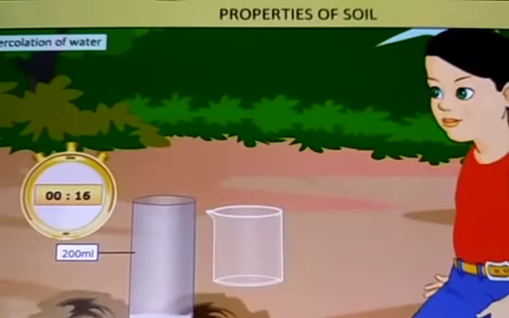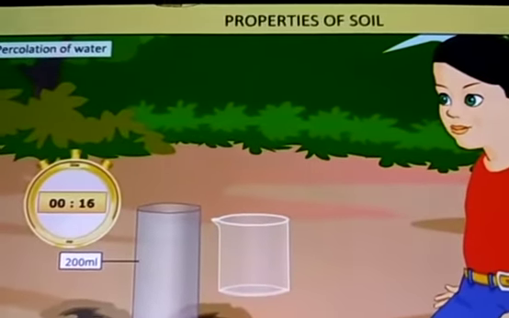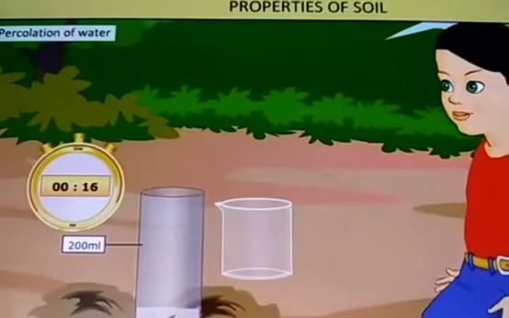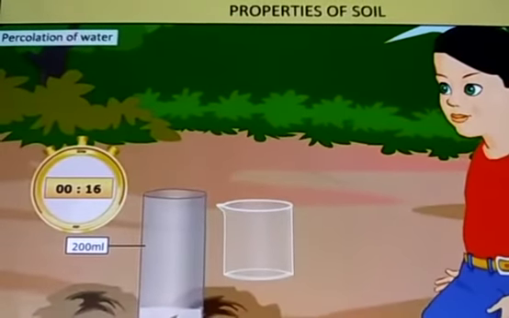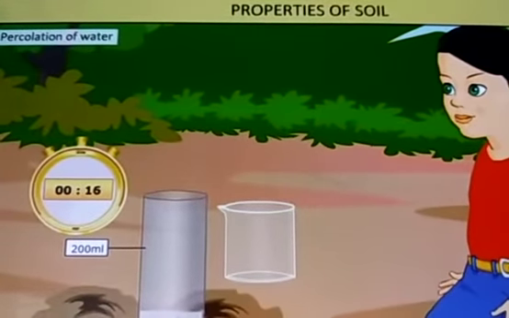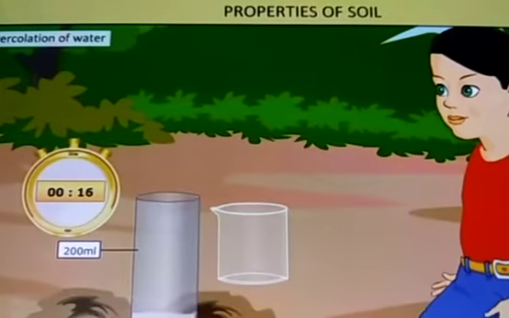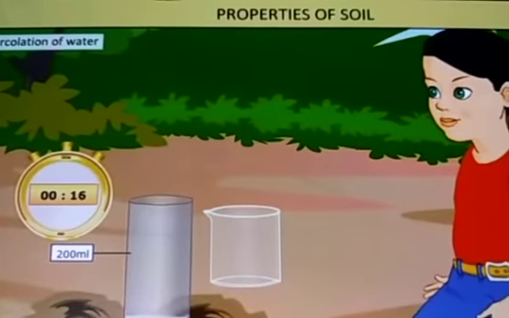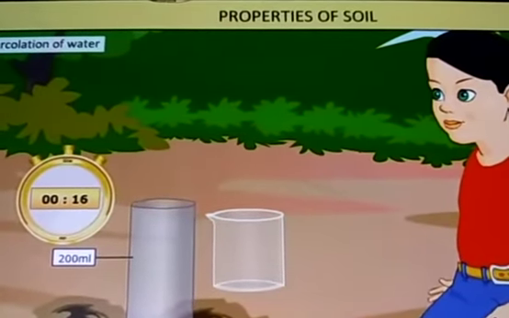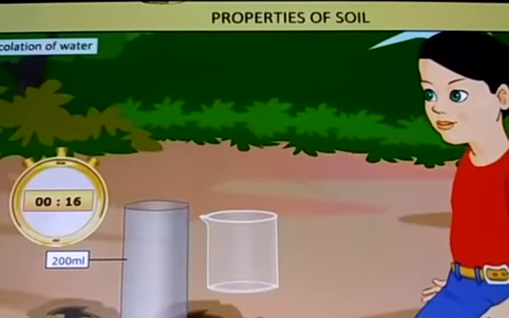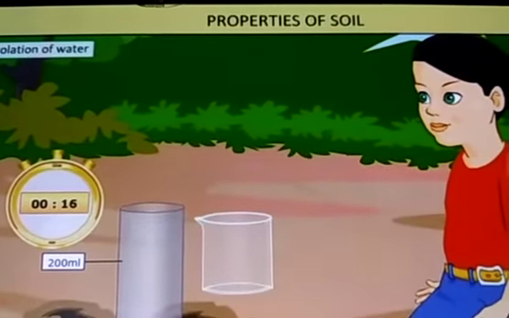First you have to see the time, and again you have to observe the time, to see how much time it has taken for the water. Be careful not to let the water spill over or run down on the outside of the pipe while pouring. Calculate the rate of percolation by using the formula.